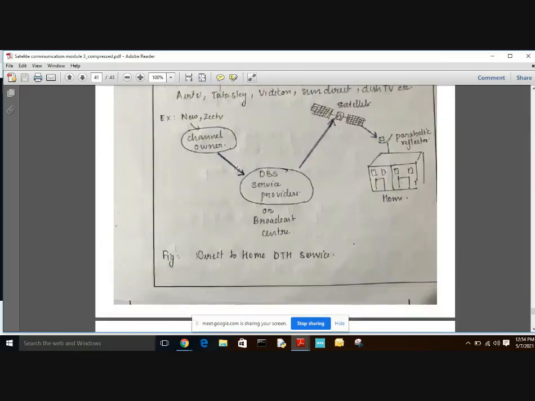Here we can see we have a channel owner, that is our channel, like HNet, ZTV, Aajtak, any news channel, etc. The channel owner sends its channel to the DBS service provider, which is the broadcast center. This DBS service provider broadcasts the channel to the satellite, and from the satellite we directly get the TV signal to the parabolic reflector, also known as a dish, which we install in our home.